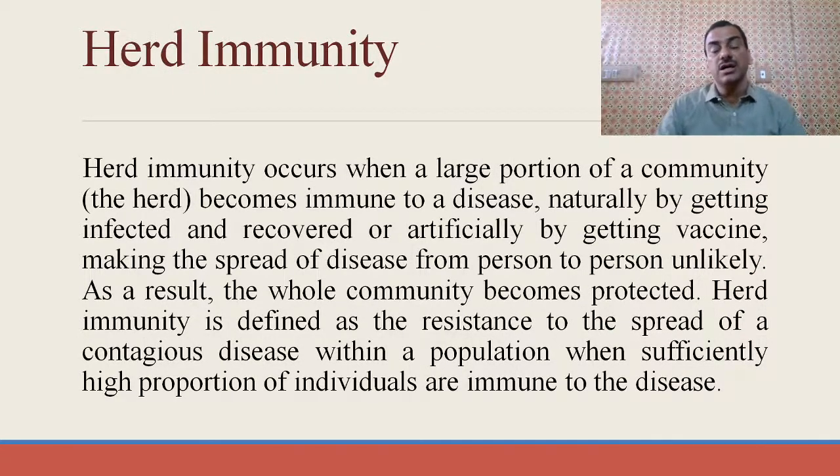There is a term, herd immunity. What is that? Herd immunity occurs when a large proportion of the community becomes immune to the disease, naturally by getting infected and recovering later, and artificially by getting vaccines, making the spread of disease from person to person unlikely. As a result, the whole community becomes protected. Herd immunity is defined as the resistance to spread of infectious disease within a population when a sufficiently high proportion of the individuals are immune to the disease.